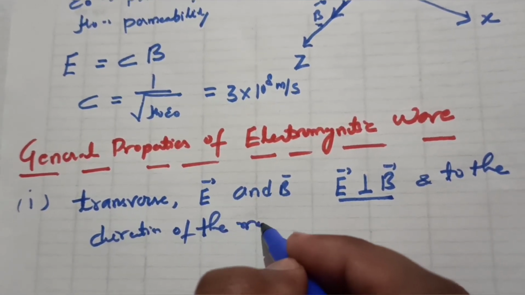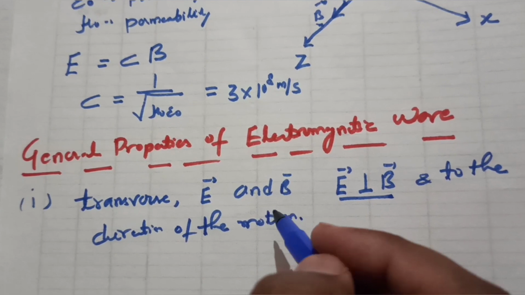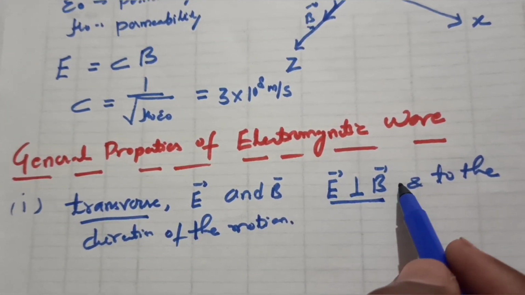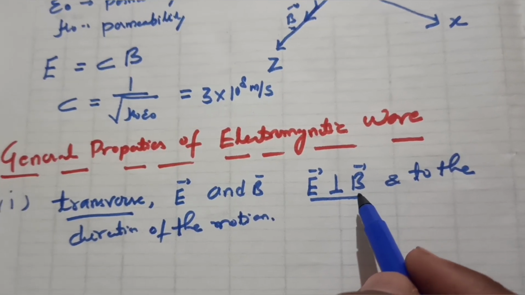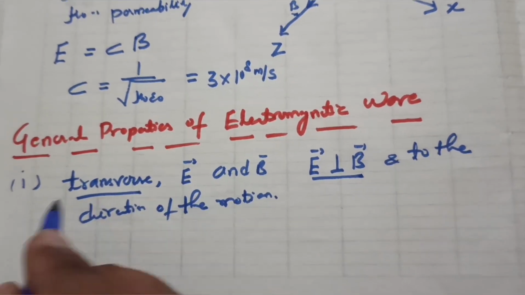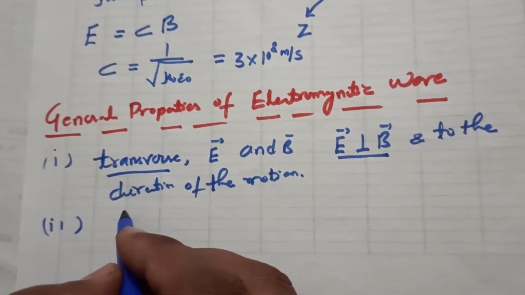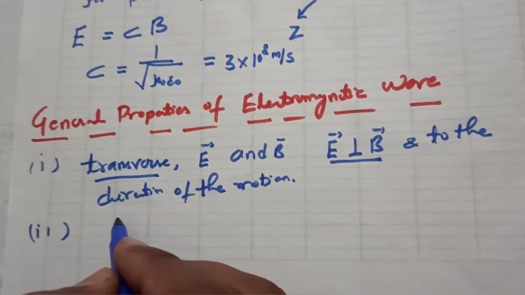So the first property of electromagnetic waves is that they are transverse, because the electric field and magnetic field are perpendicular to each other and to the direction of motion.